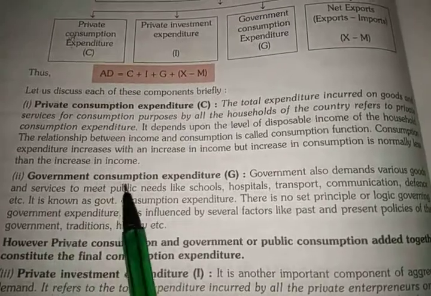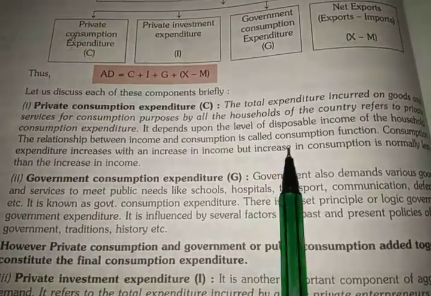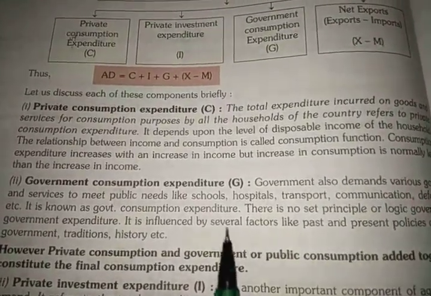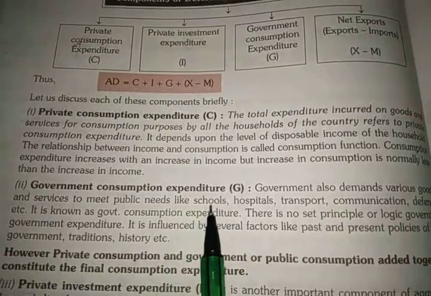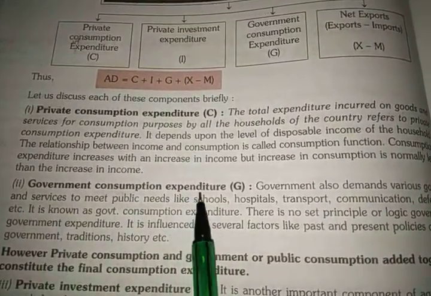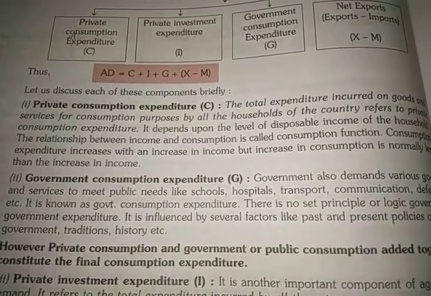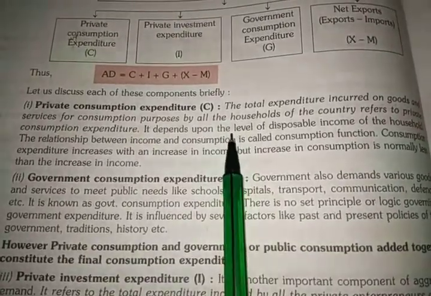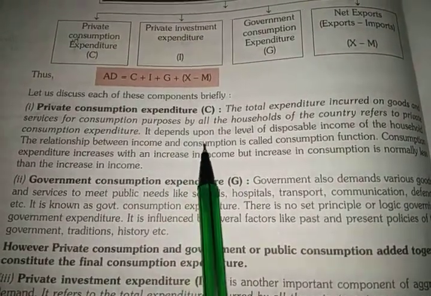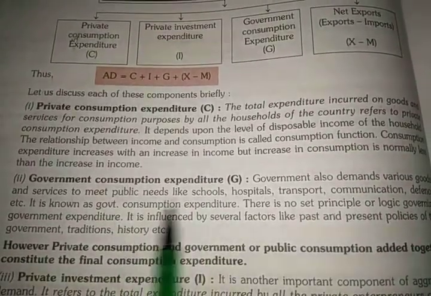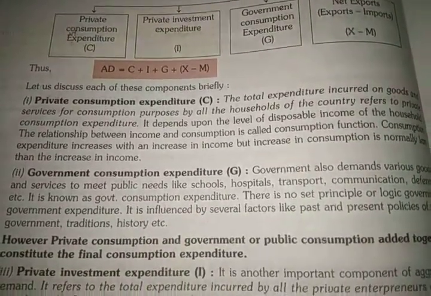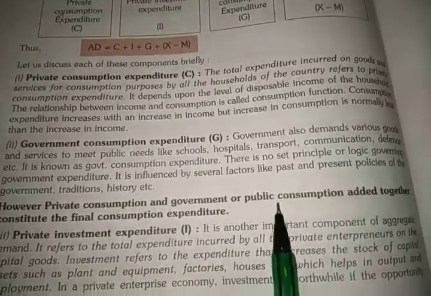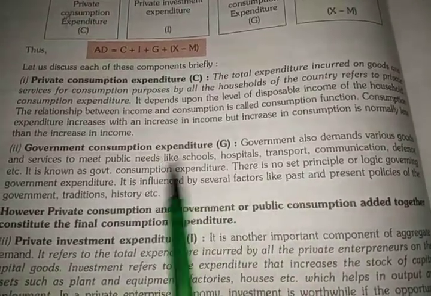Alright. Next is government consumption expenditure. Like households, the government also incurs expenditure on consumption. Like if they have made a school, now they need to have a water cooler in that school, so that will also contribute toward government consumption expenditure. They have to demand various goods to meet the needs of society. Private consumption expenditure is to meet the needs of ourselves only, but government consumption expenditure is to meet the needs of the public. There is no logic or set principle for these. They are just incurred to serve the public needs.